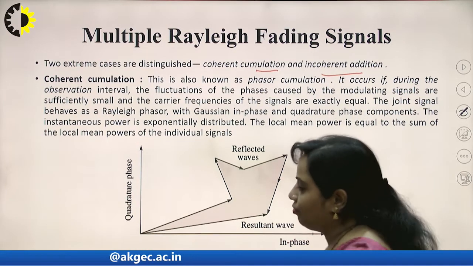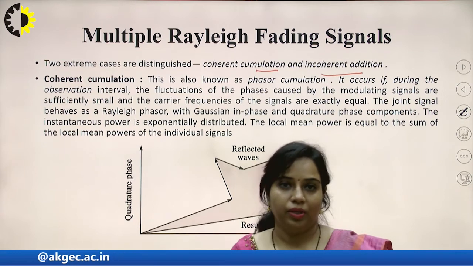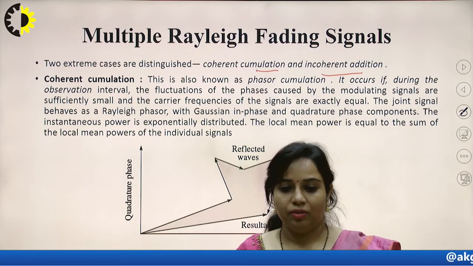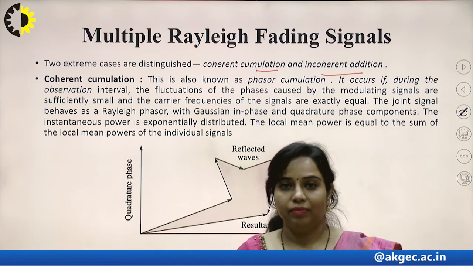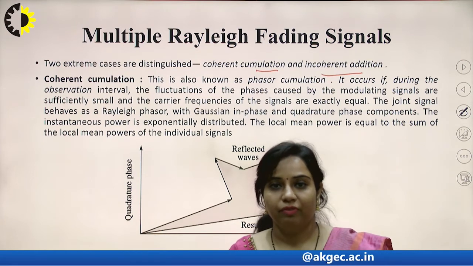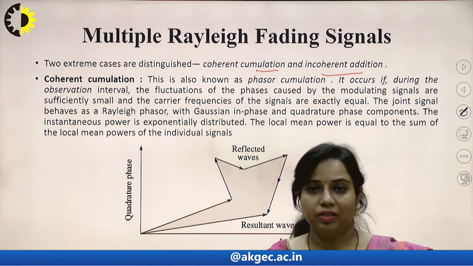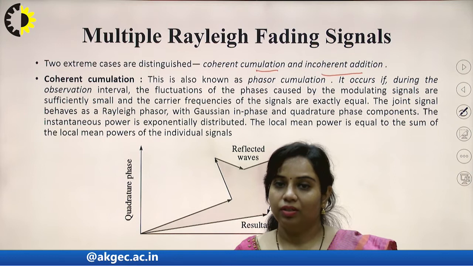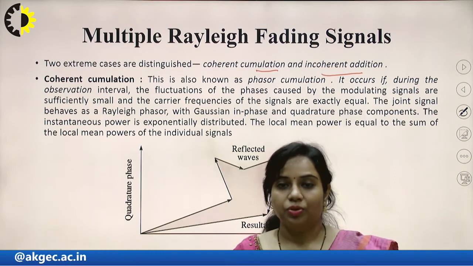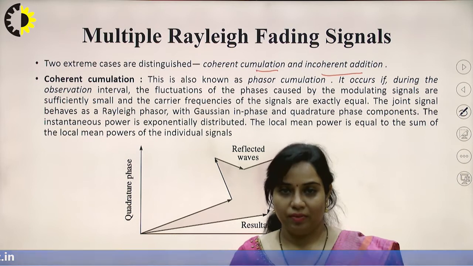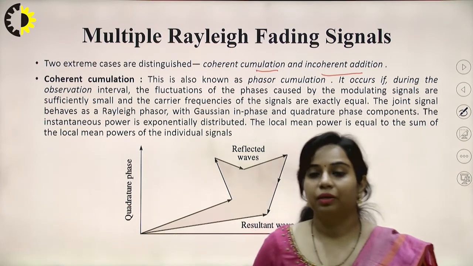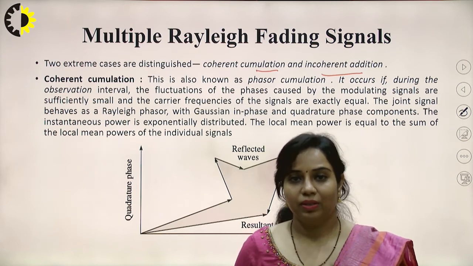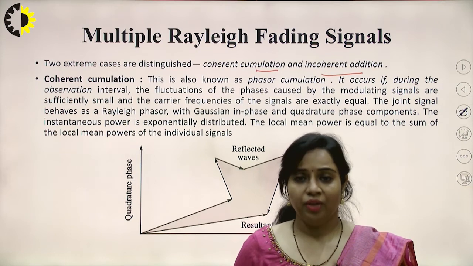incoherent addition. So first I'll discuss what is coherent and what is incoherent. Coherent, in simple layman language: whenever we are talking about modulation, for modulation we require two types of signal. The first signal is the message signal, the second one is the carrier signal. In analog modulation, the carrier signal is continuous in nature, so the same carrier signal has to be used at the receiver side so that coherent detection will take place. If coherent detection does not take place, it is possible that the signal will be received with a delay, or it will not be received.